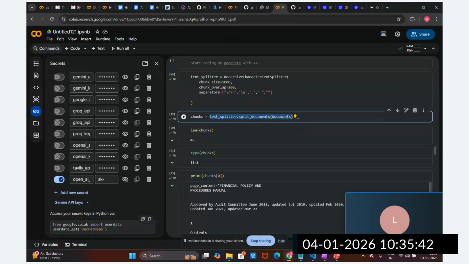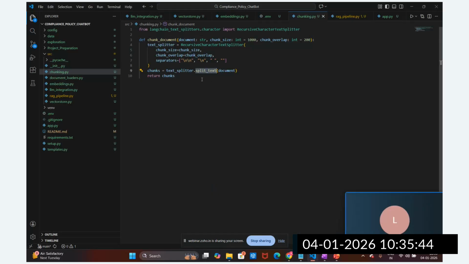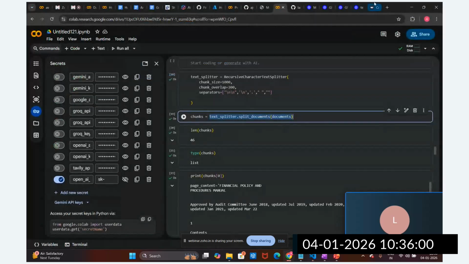I'm going to debug this error. I'm going to mention here text splitter dot split documents, and then pass the document here. That is fine. Let me save this, go to the UI, and rerun this.